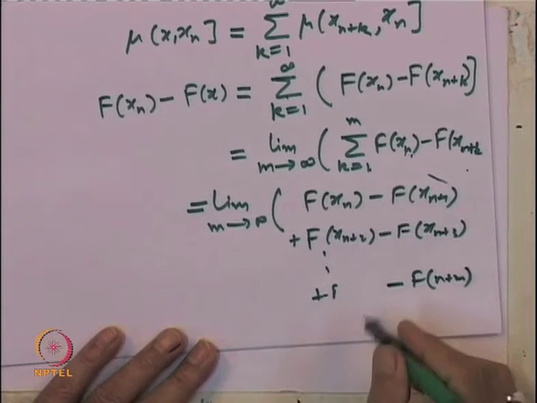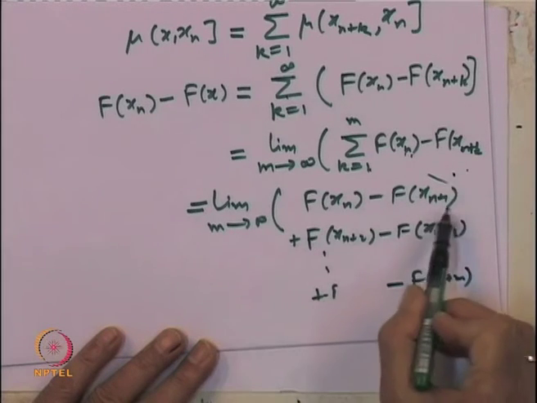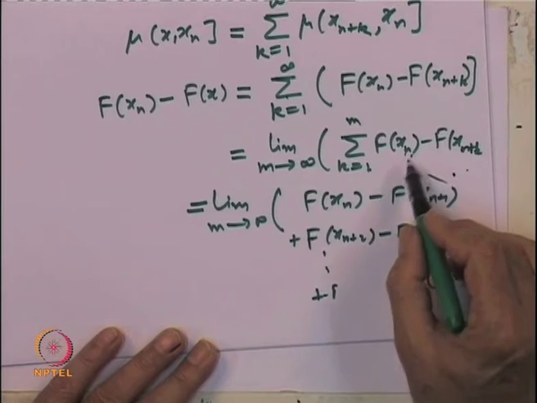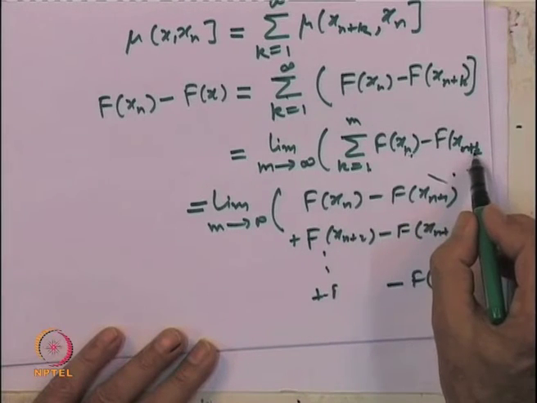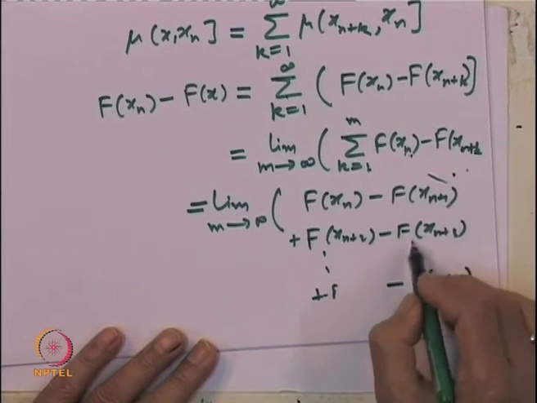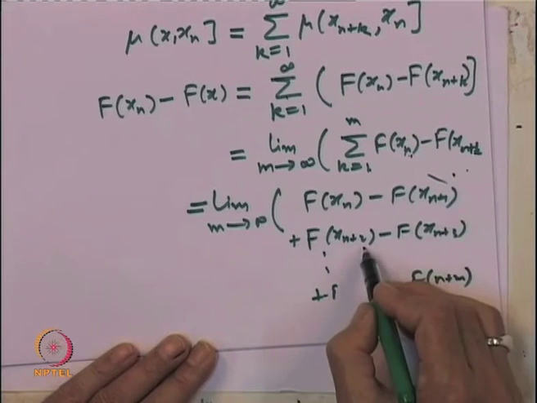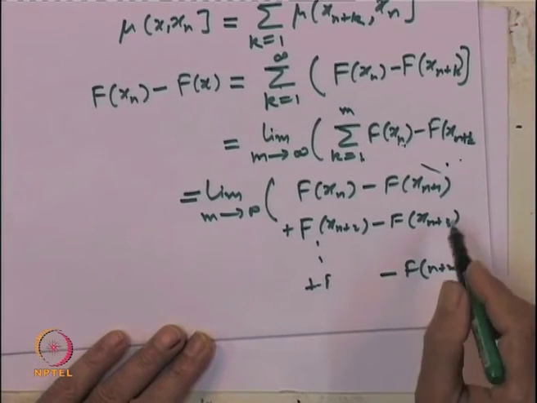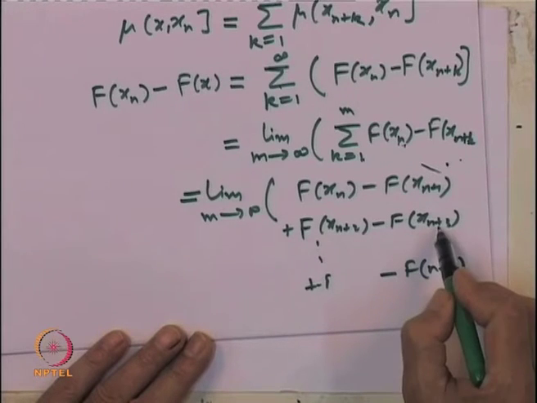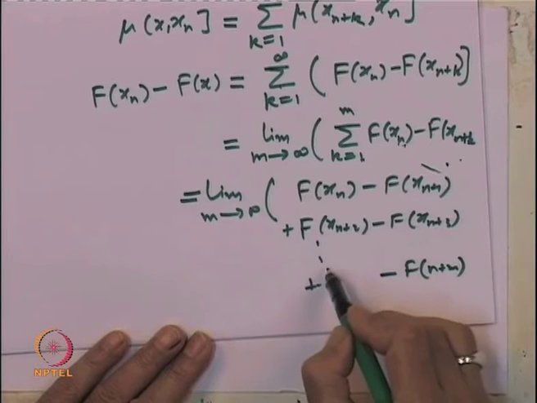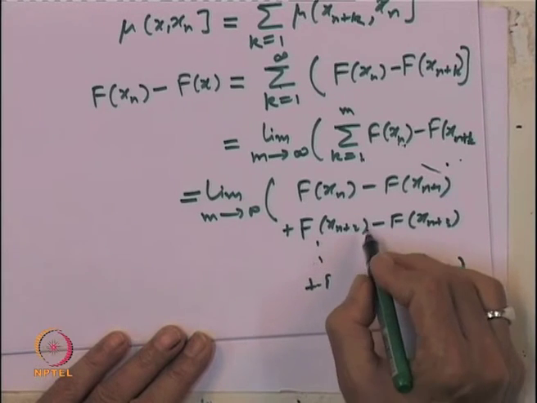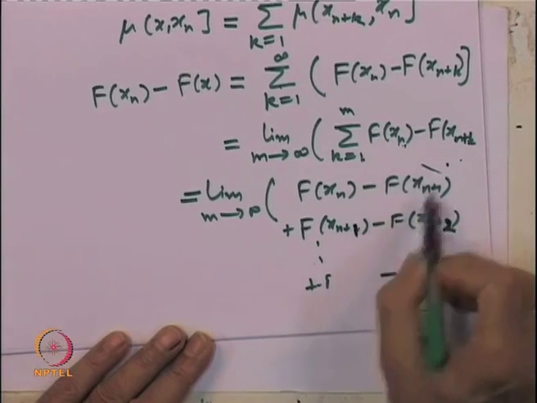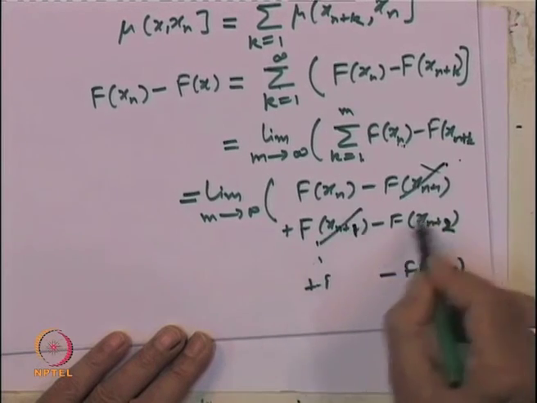So, what are the terms which are cancelling? We are starting with k equal to 1, x_n to x_{n+1}, then x_{n+1} minus x_{n+2}, and when the next term comes, x_{n+1}, x_{n+2} and so on, these terms cancel.